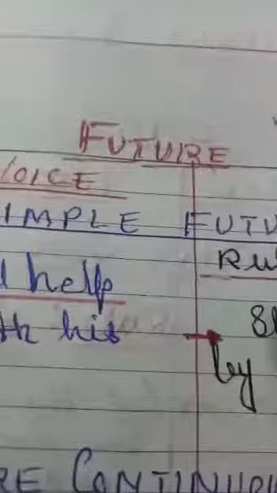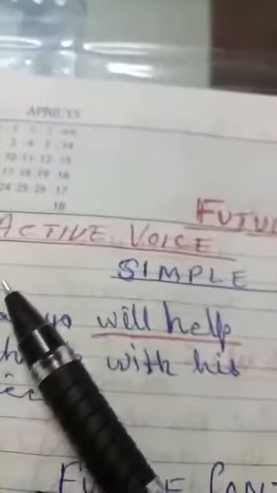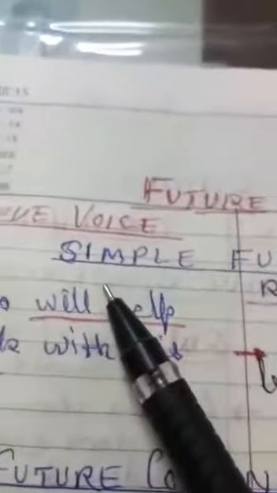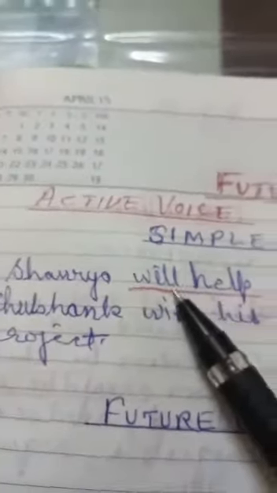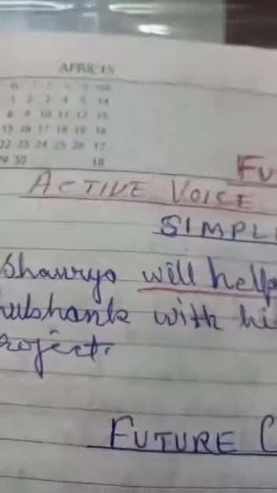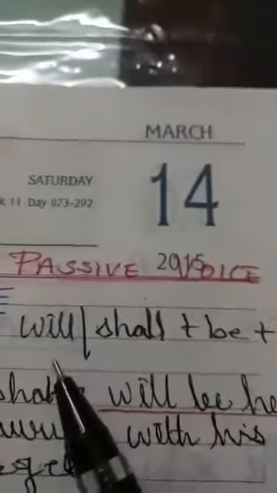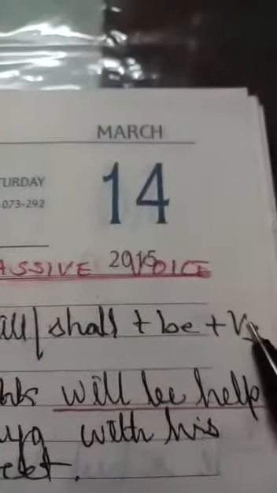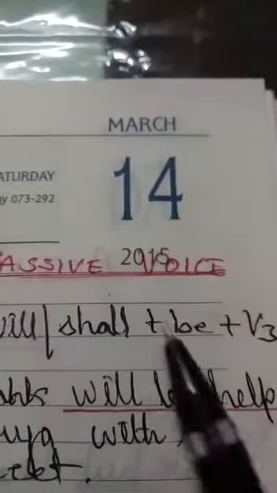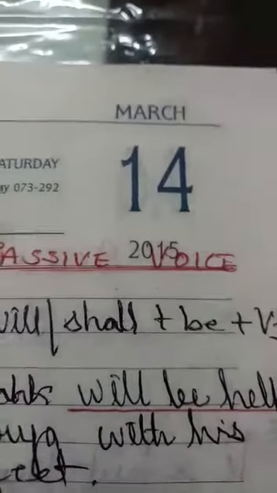So children, in the future tense, very first we'll talk about the active voice and the passive voice. What are the rules to make the active of the tense? We use will, shall plus first form of the verb. And to convert into the passive, the rules are will, shall plus be with the third form of the verb. Already I told you, in the passive we always use the third form of the verb.